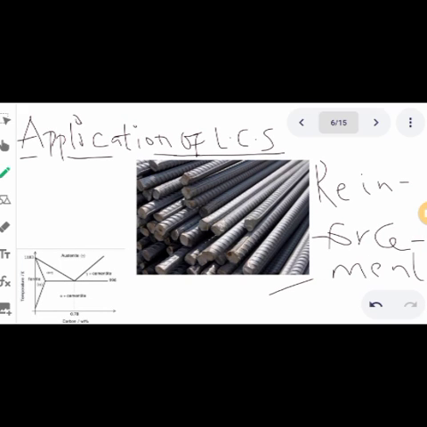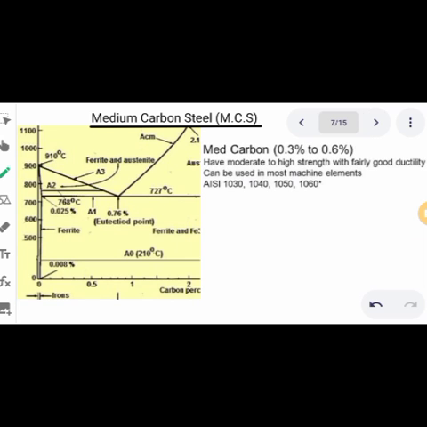Okay, so the next type of carbon steel that we'll be looking at is the medium carbon steel, MCS. The medium carbon steel is a type of steel that contains carbon content within the range of 0.3% to 0.6%. As we are seeing, this carbon content slightly increased as compared to low carbon steel, so this material has moderate to high strength with fairly good ductility.